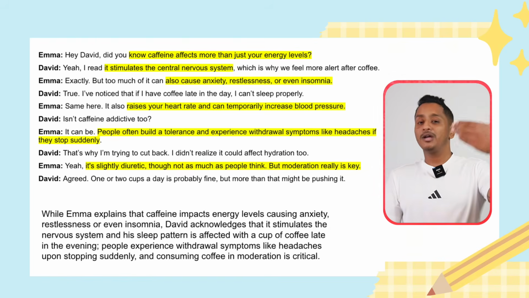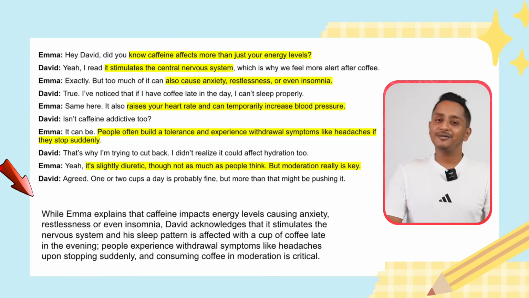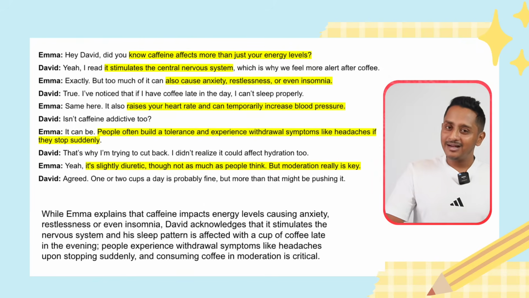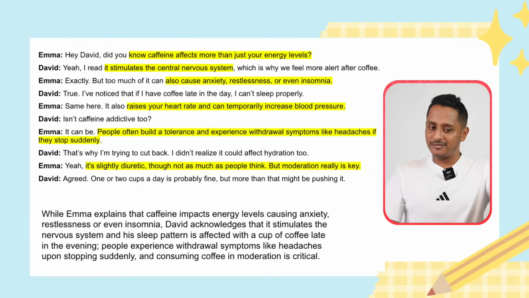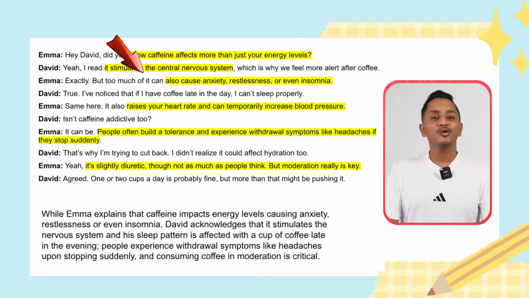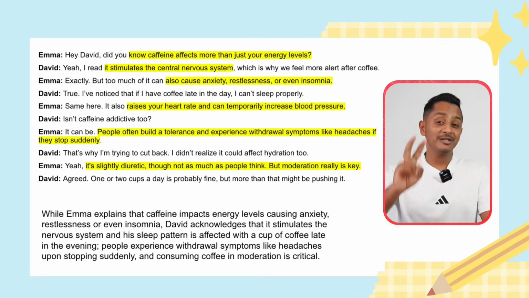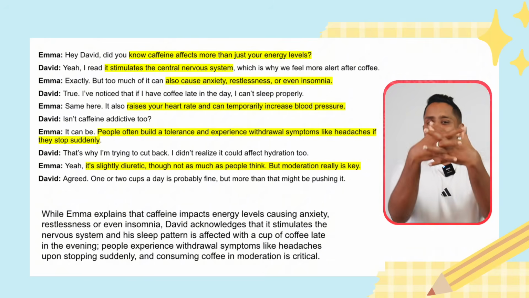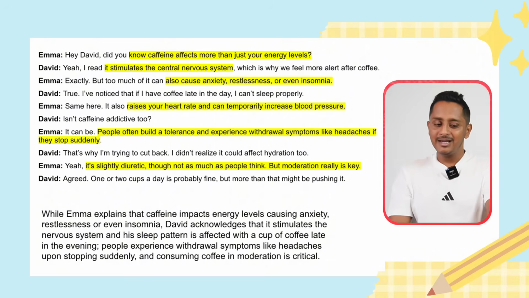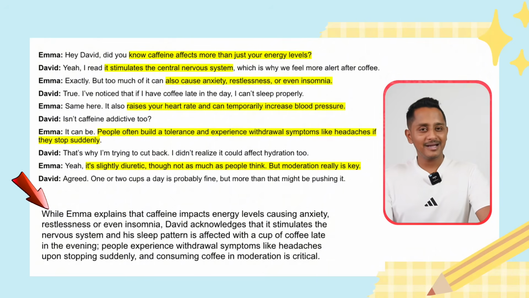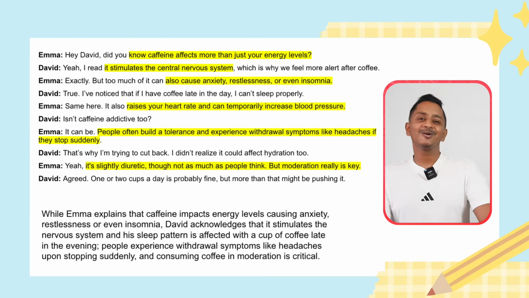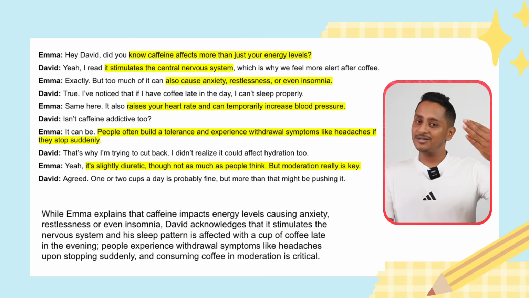I changed it to, Emma explains that caffeine impacts or affects energy levels. And the third line in the original paragraph, Emma says, it also can cause anxiety, restlessness, or even insomnia. I'm going to couple both up into one sentence: while Emma explains that caffeine impacts energy levels, causing anxiety, restlessness, or even insomnia.